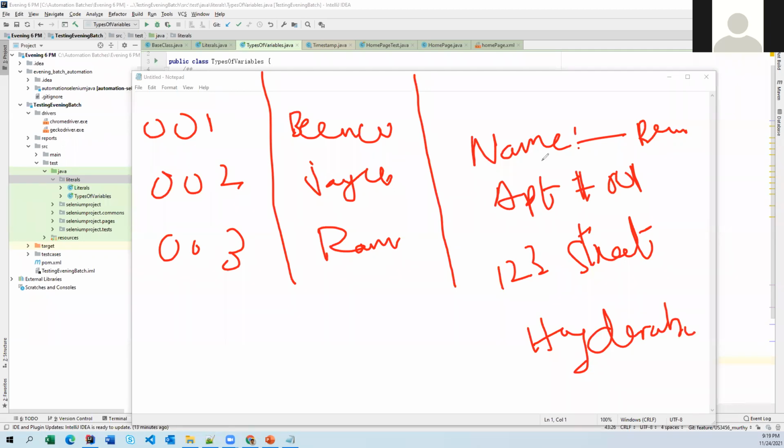So here definitely we are going to have a care of some community name, so XYZ community. If you notice here, how many variables are we declaring? Name is one variable, apartment name is one variable, apartment number is one variable, and 123, that means street name, is one variable, and then location or city name or state name or whatever it is. So in total we have 5 variables here. Some keep changing from object to object.